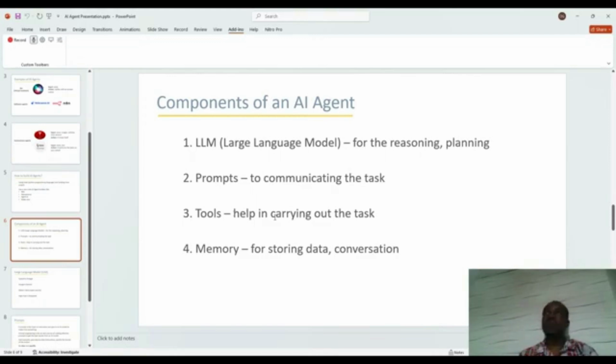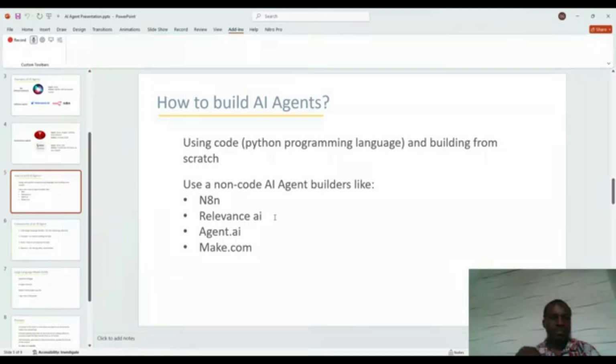The fourth one is memory, for storing data and for conversation. Here is where it can store data, which it will make use of when it wants to carry out its tasks. Also, if you have a conversation with it, it should still be able to remember what you said before, the last thing you said. So memory is very important when it comes to an AI agent. Please, all these things we've said are very important, so store them, and if you have to jot them down somewhere, you should do so.